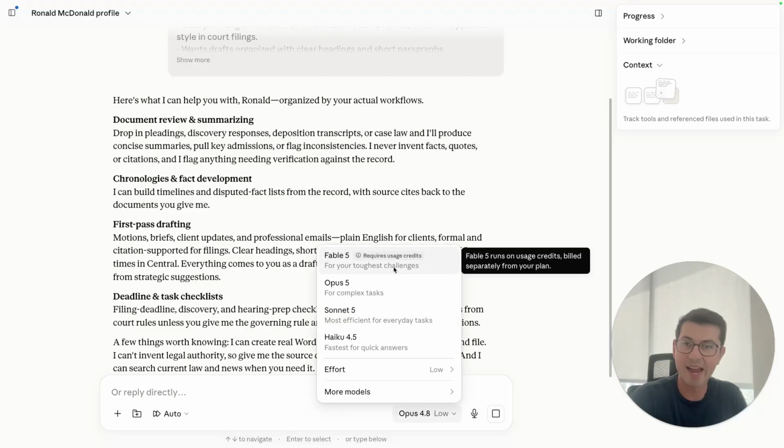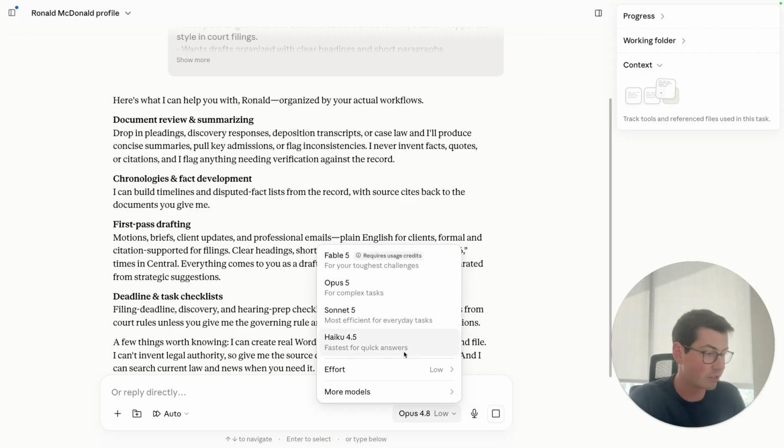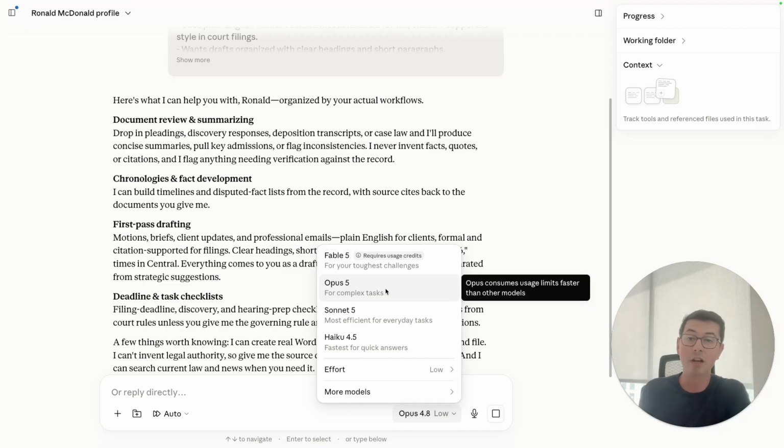I'll also add that everything I'm saying here applies to any model you're using. So that applies to both Anthropic and OpenAI models, but it also applies to the different models within a provider. So Anthropic has Fable 5, Opus 5, Sonnet 5, all these different models. It also has different effort levels, and it has some legacy models as well. None of them are any different.